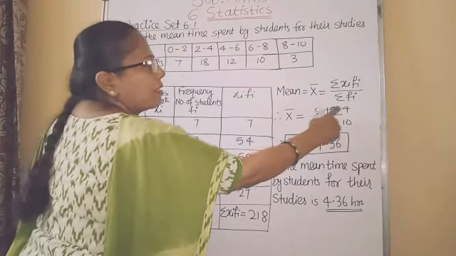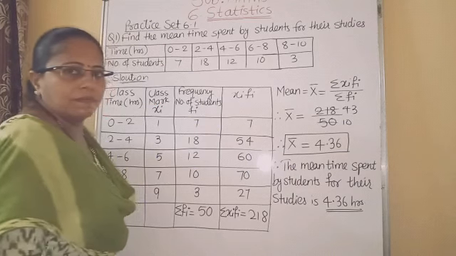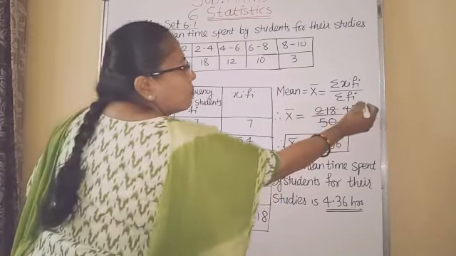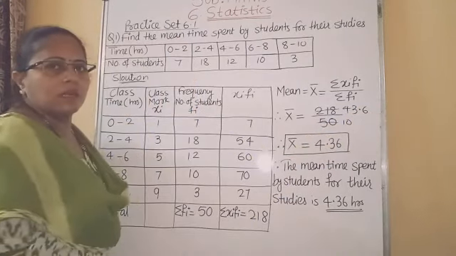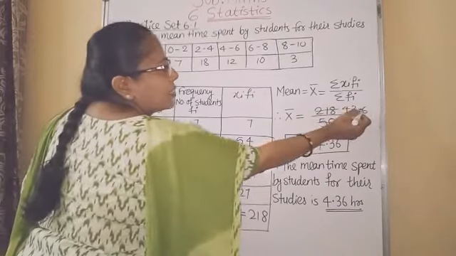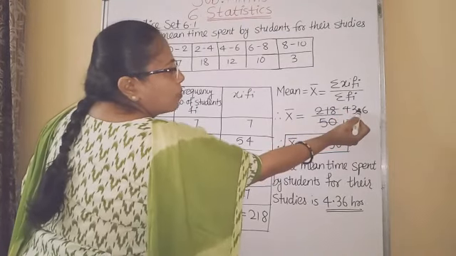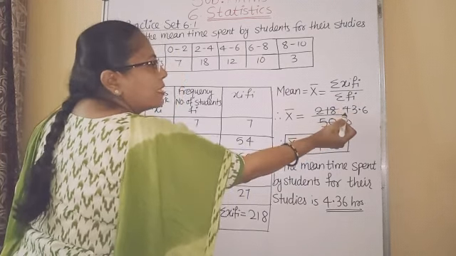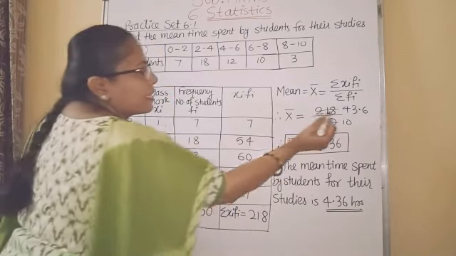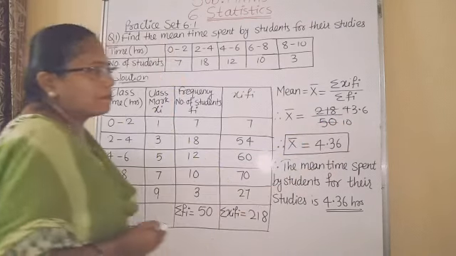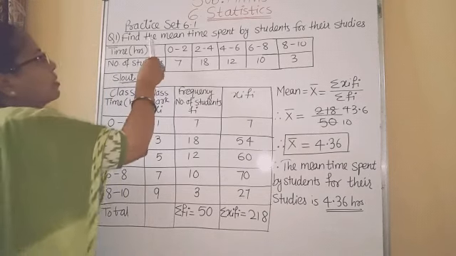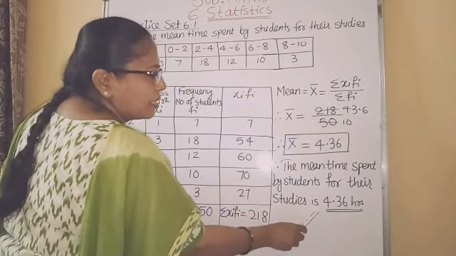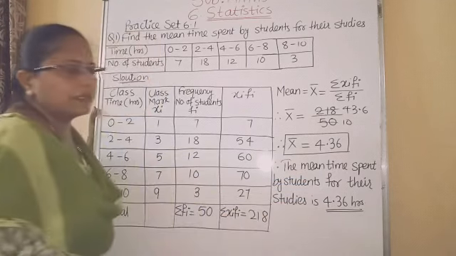Then remainder is 1. 5 3s are 15. 18 minus 15, 3. Carry extra 0. 5 6s are 30. Okay, 43.6. Now upon 10, so you have to shift this decimal point 1 digit backward. So you will get answer 4.36. And the final answer according to the question: the mean time spent by students for their studies is 4.36 hours.